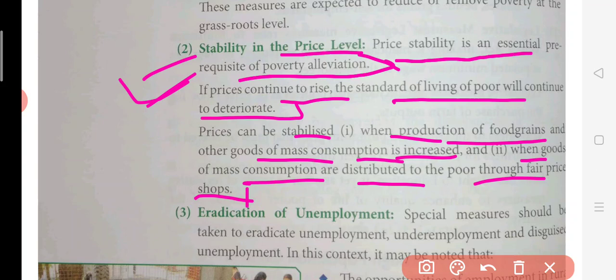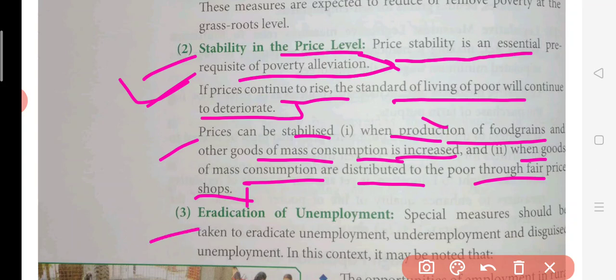Like if you have seen a fair price shop, it is not a किराने की दुकान, ये उचित मूल्य की दुकान होती है, right? And we can say that it is a fair price shop at which they give grains like wheat, rice, oil to the poor people who have a below poverty line card. सो सिर्फ जिनके पास में बीपीएल कार्ड है उन्हीं को चीजें मिलती हैं. ये चीज भी इन्फ्लेशन का जो इफेक्ट रहता है उसको काफी हद तक कंट्रोल करती है.